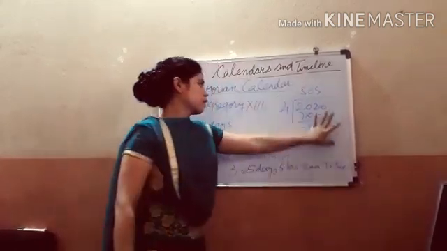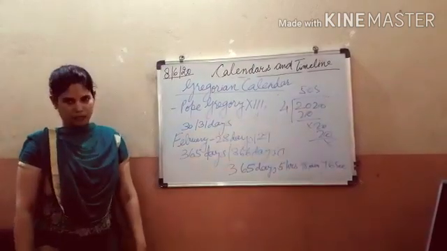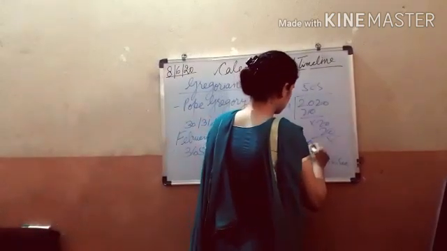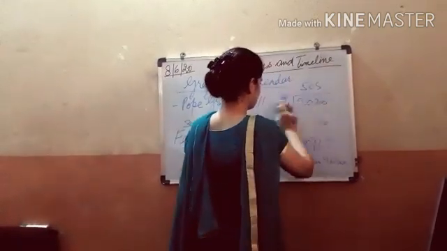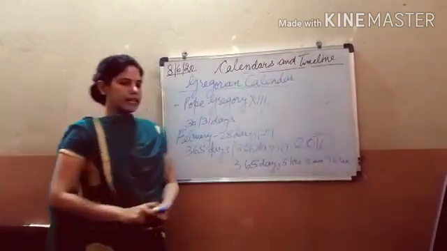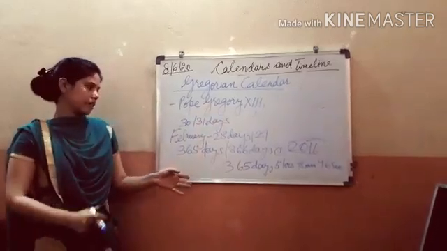It's fully divisible, which means that 2020 is a leap year. Now you will find out whether 2016 was a leap year or not. That is your homework. You will try it and find it out. So this is all we have in the Gregorian calendar.